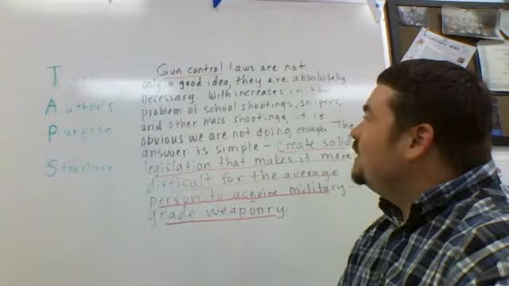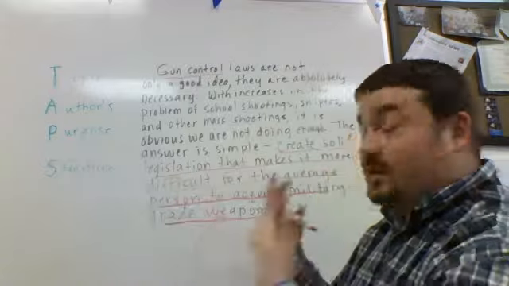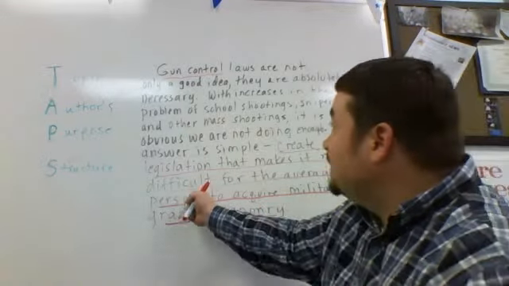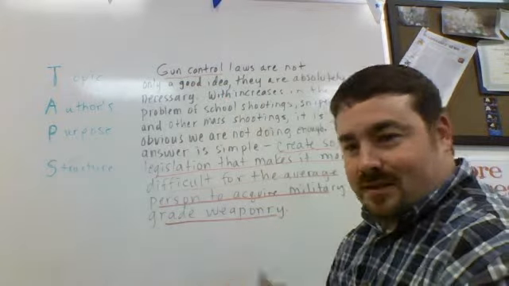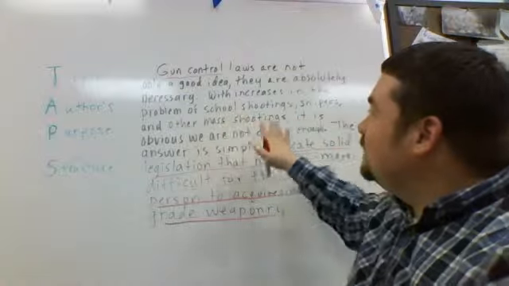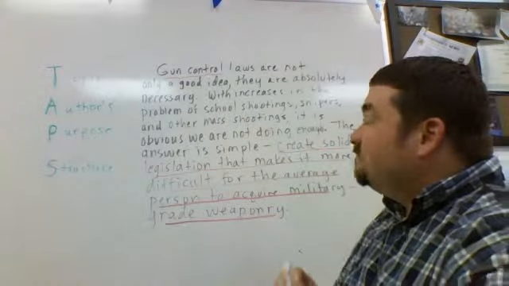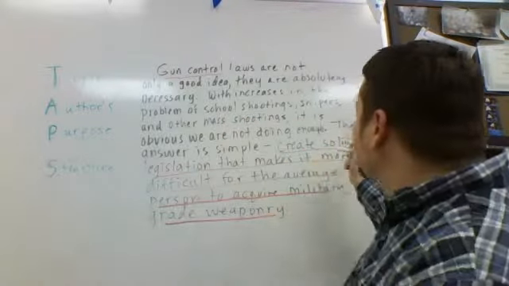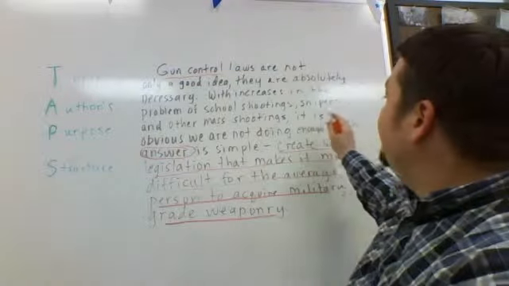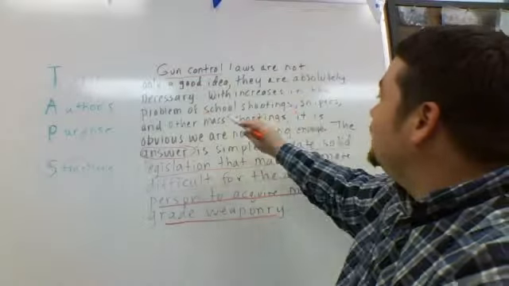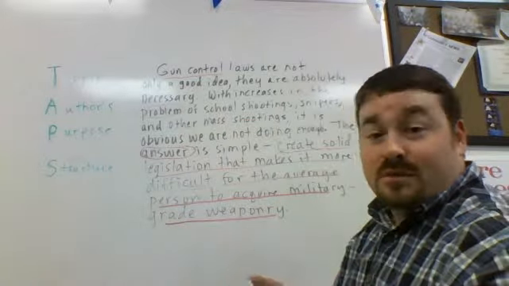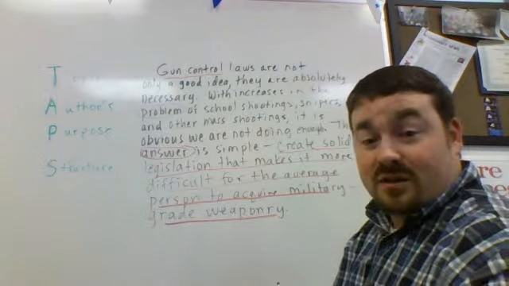So let's think about, is it compare and contrast? Are we comparing and contrasting two different things? Could we say we're comparing and contrasting legislation and gun control? Well, not really, because those are the same thing. And we're not really showing what's similar and what's different. Some of our clue words or our signal words might be the answer and the increases in the problem of school shootings. So we know we have a problem solution. That is the structure of this paragraph.